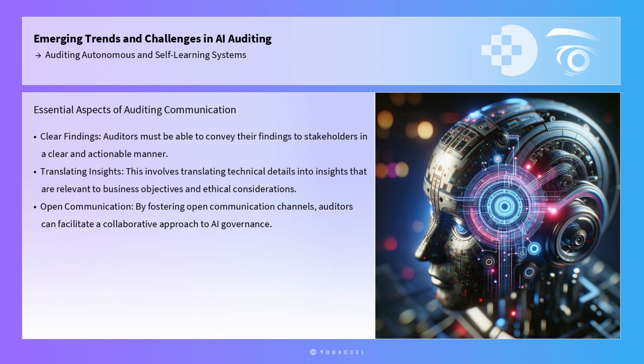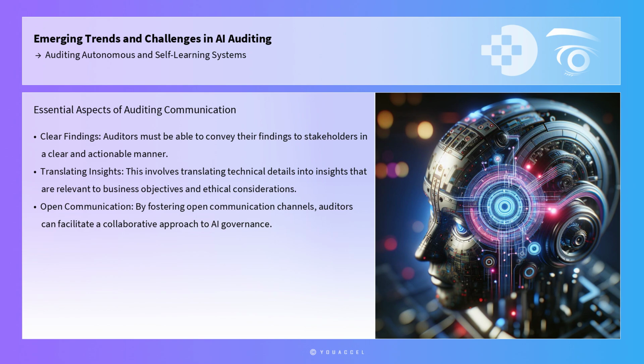Effective communication is also essential in the auditing process. Auditors must be able to convey their findings to stakeholders in a clear and actionable manner. This involves not only presenting technical details, but also translating them into insights that are relevant to business objectives and ethical considerations. By fostering open communication channels, auditors can facilitate a collaborative approach to AI governance, involving diverse stakeholders in the decision-making process.